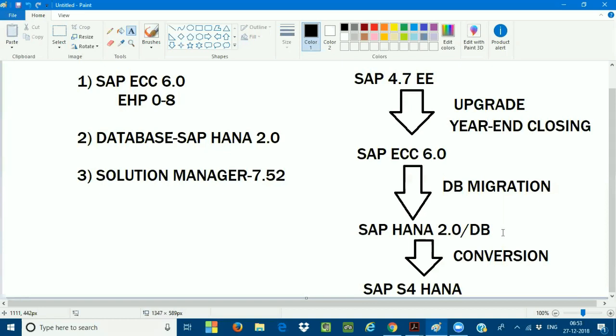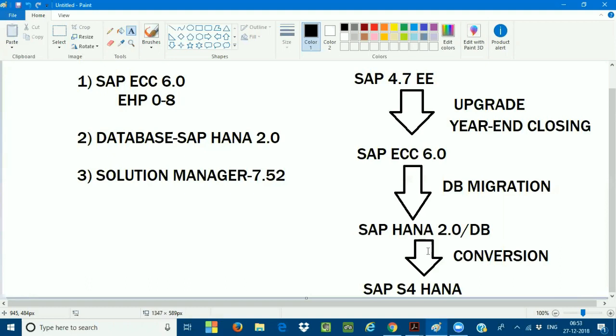I'm not touching your application. I'm changing the database from SAP Oracle to SAP HANA database. So no simplification process is required here. No simplifications have been done. If I do the conversion, then I have to talk about the simplifications, but here I'm not doing the conversion. Here I'm only concentrating on moving from your Oracle database to HANA database. So you can do this at any time.